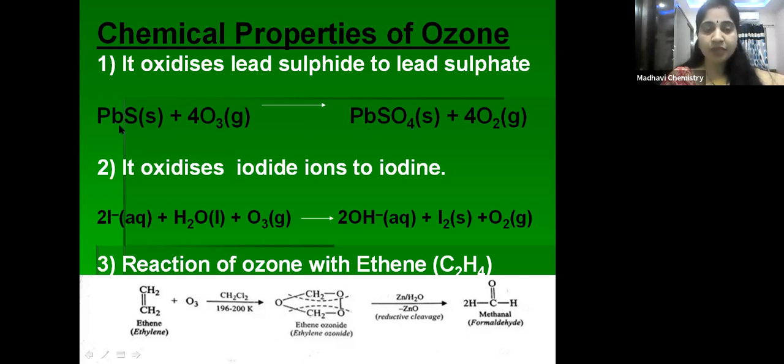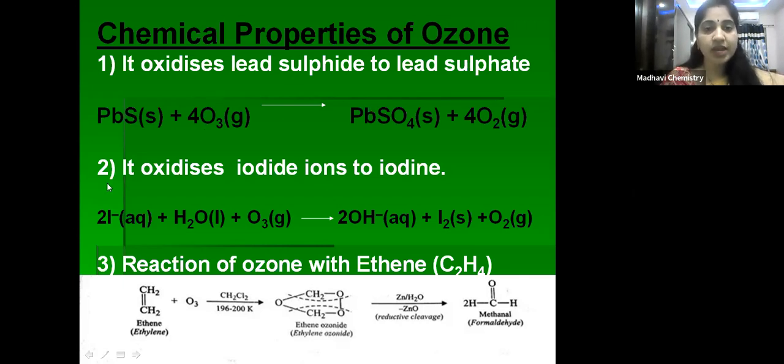Children, here the oxidation state of sulfur is -2. When it reacts with O3, it gives lead sulfate plus oxygen. In lead sulfate, the oxidation state of sulfur is +6. So -2 to +6 is an increase in oxidation number, and that's why O3 acts as an oxidizing agent. It oxidizes sulfur from the -2 oxidation state to the +6 oxidation state, sulfide to sulfate.